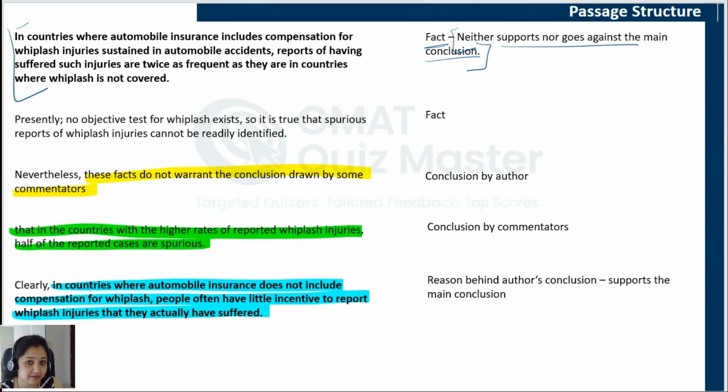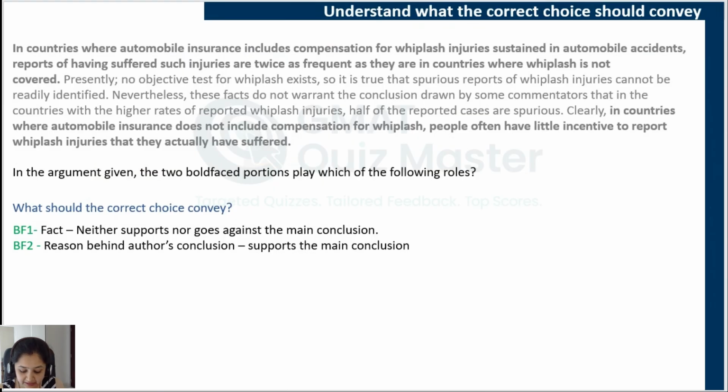One explanation has been given by the commentators. The author does not agree with the commentators' explanation, and presents a different explanation, explaining why the author does not agree with the commentators' explanation. So that is what the correct answer choice should convey. The first one is a fact. It neither supports nor goes against the main conclusion, and it can talk about the situation which has been given, a comparison that has been given, or something that has been discussed in the passage, or something for which two different explanations have been given.